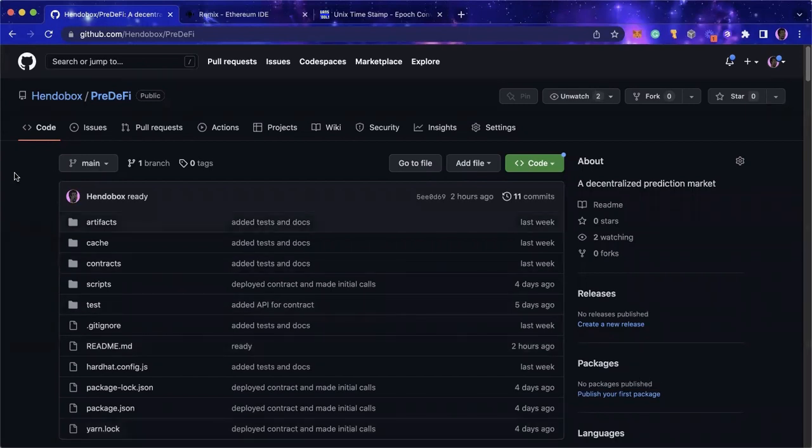The name of my project is Predify. I got it from Prediction DeFi. It's basically a prediction market where users come to predict the price of assets at what the prices would be at a given time.